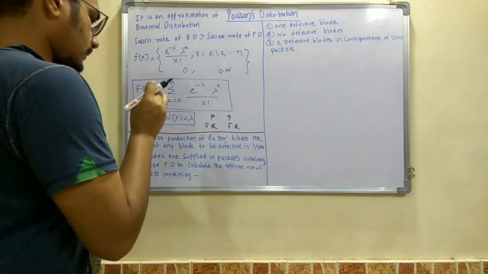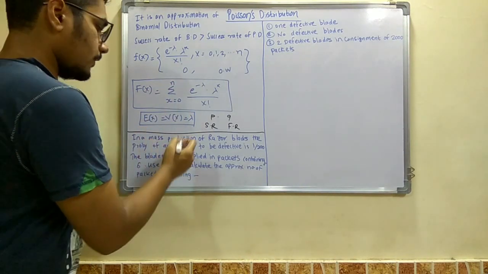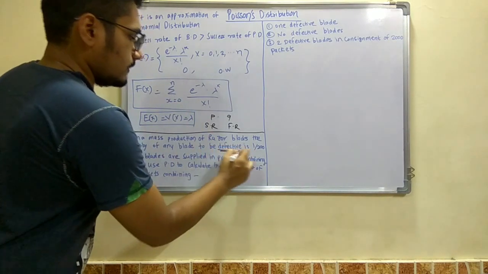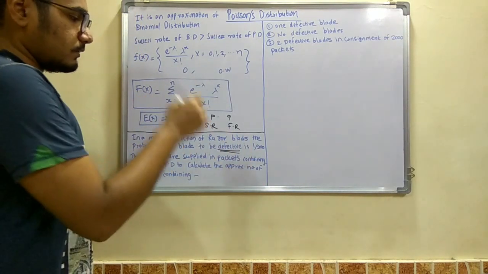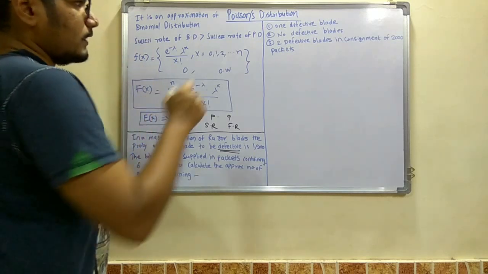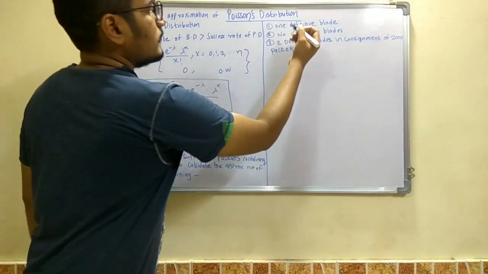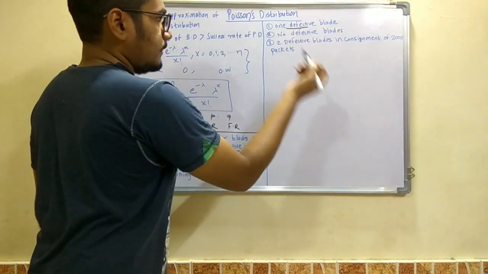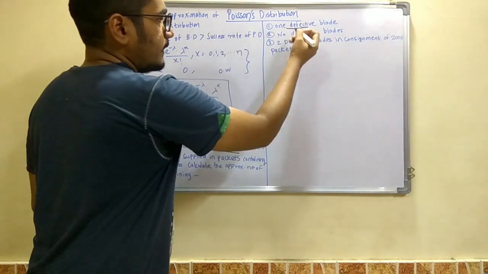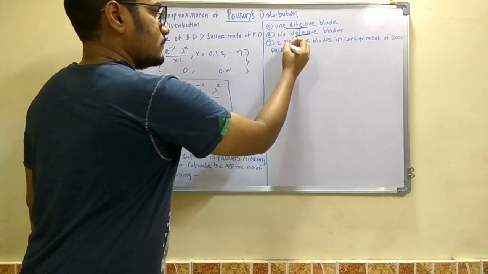So in this, as you can see, the probability of any blade to be defective. They are asked for defective. In the problem it is said that you have to find the probability for one defective blade, no defective blades, two defective blades.